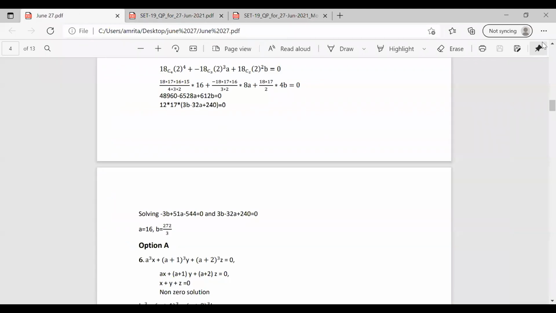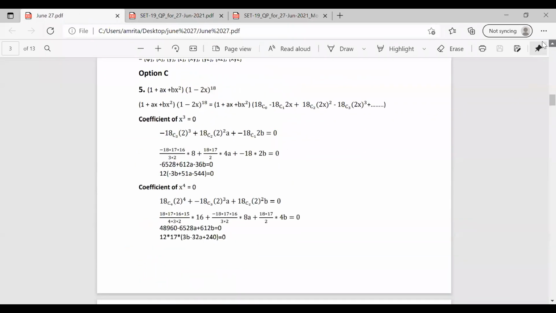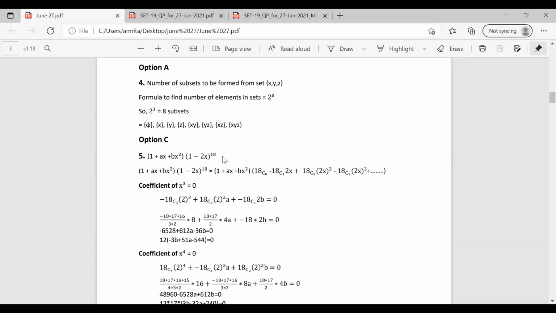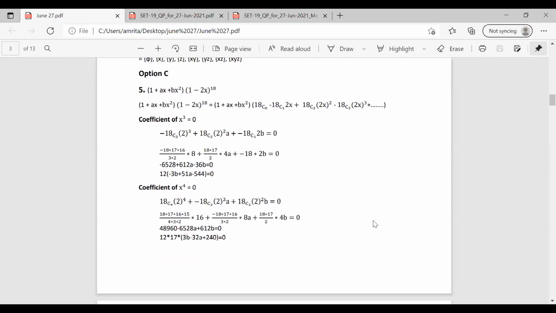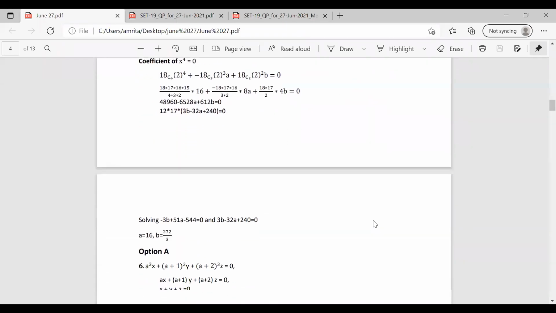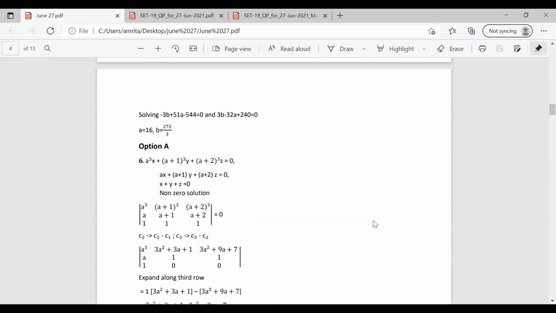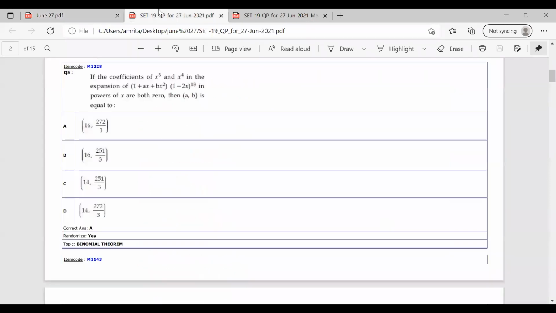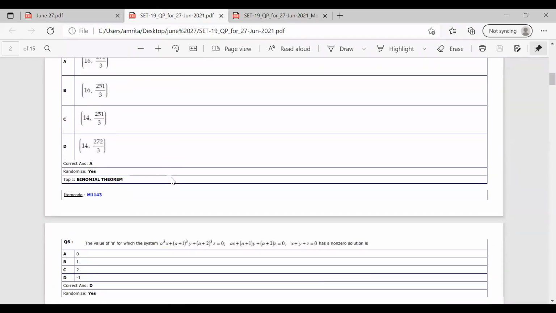Okay. So here, in this question we have the equation and the expansion coefficients are given as 0. So simply equating the coefficients and developing two equations and solving those two equations, we can obtain the values of A and B. Okay. Now moving on to the next question, that is question number 6.